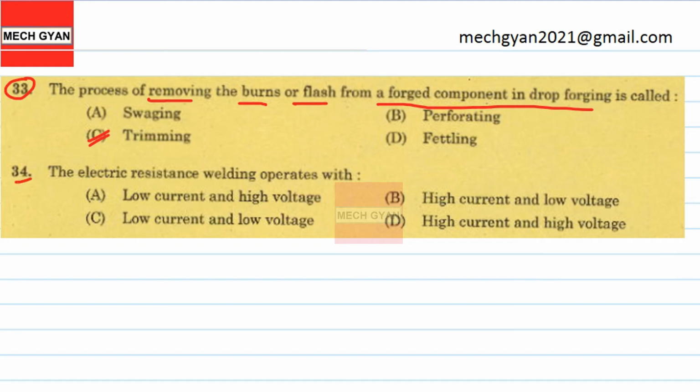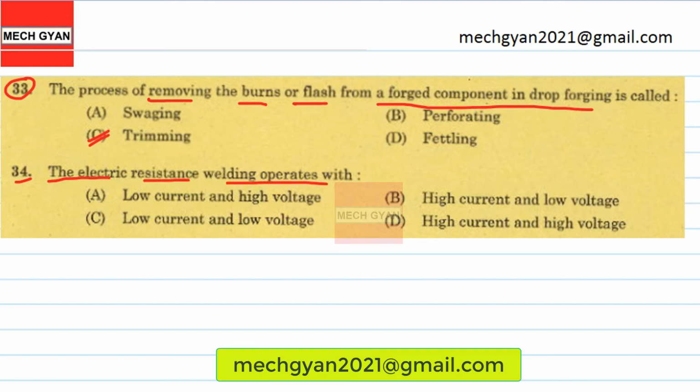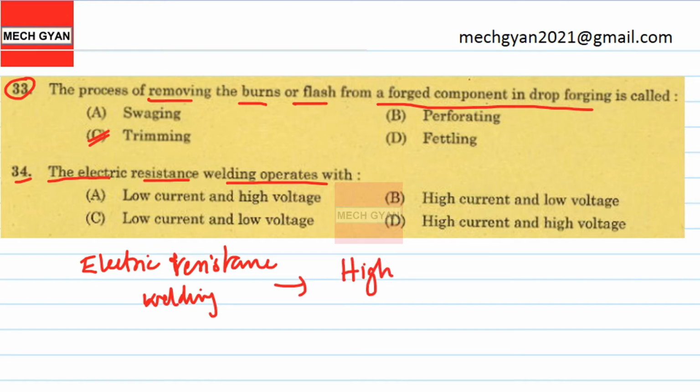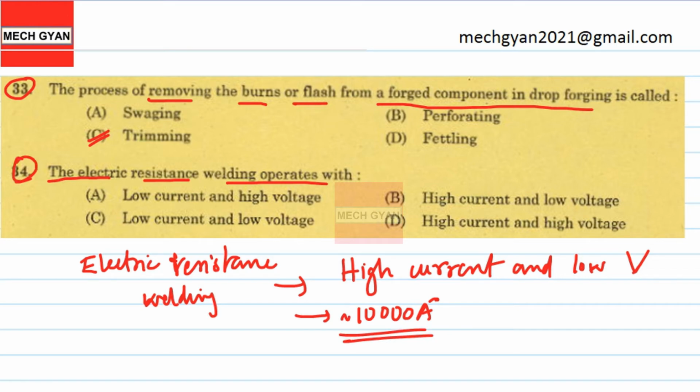Question number 34. The electric resistance welding operates with whether it is low current high voltage, high current low voltage, low current low voltage, or high current high voltage. So electric resistance welding is basically a high current low voltage process. The current values are around 10,000 amps approximately. So 34, the answer is option B, high current low voltage.